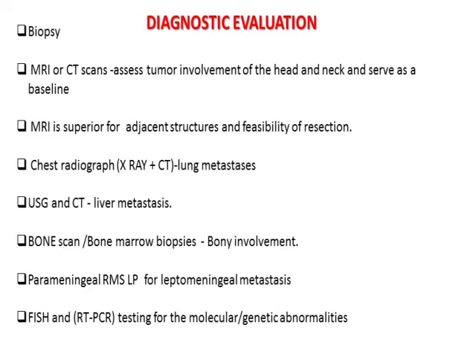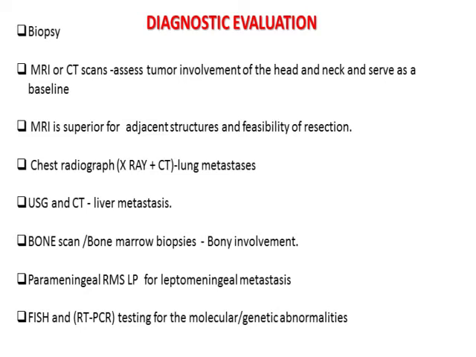For metastatic workup, we go ahead with CT scan of the lung, CT scan of the abdomen and pelvis, and bone scan, and bone marrow biopsies are done mainly for bony involvement. Parameningeal rhabdomyosarcomas can be worked up with lumbar puncture for leptomeningeal metastasis. And we go ahead with FISH and RT-PCR techniques for molecular and genetic abnormalities.